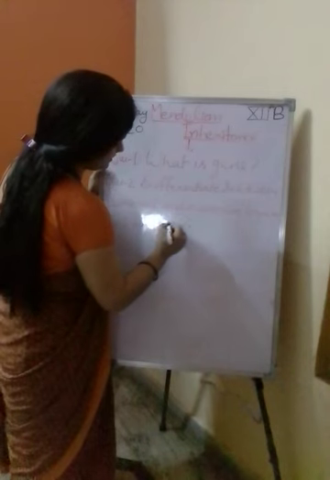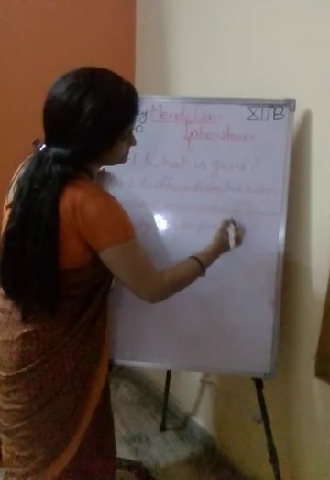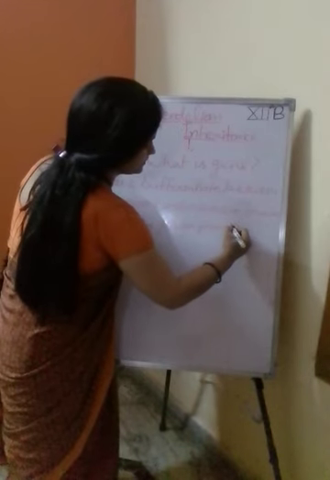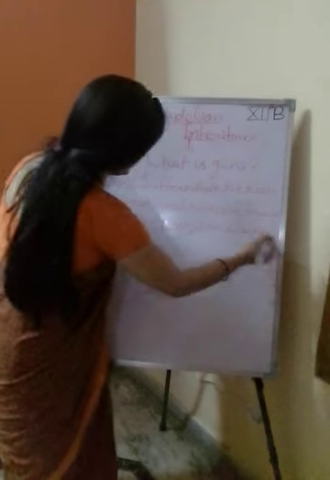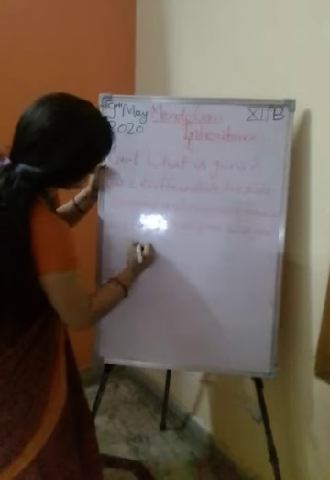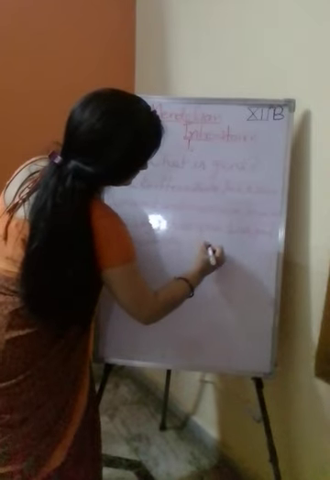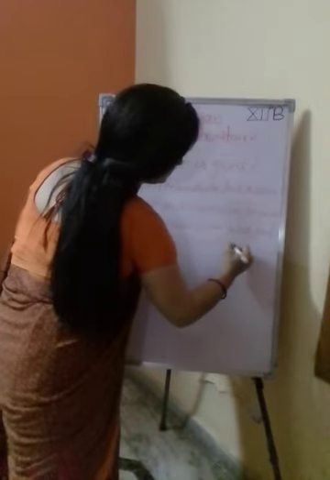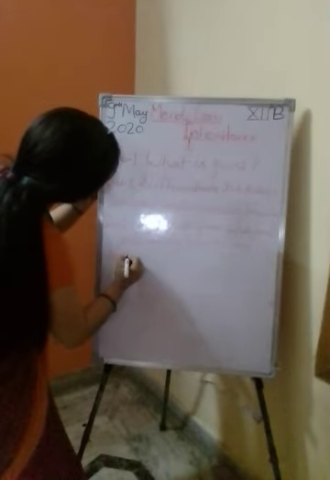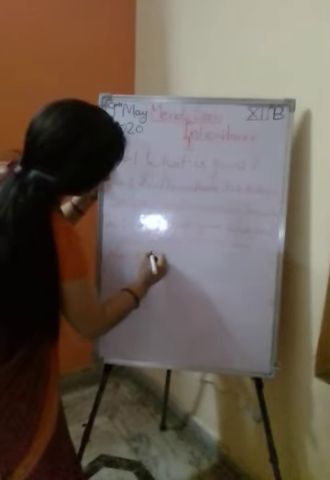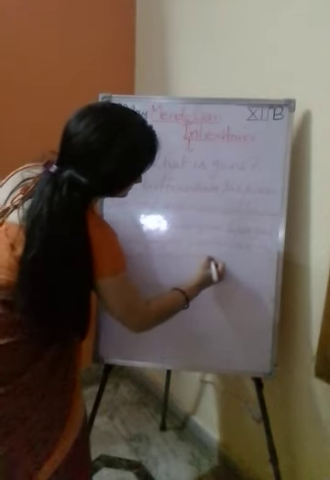Now question number three is, why was the garden pea a good selection by Mendel for the study of inheritance?